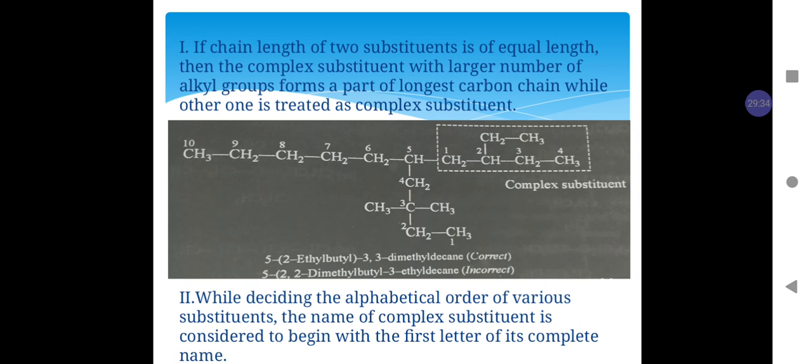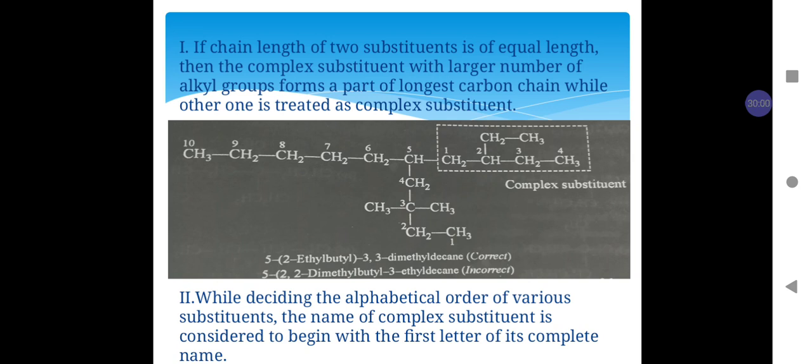In doing the numbering in such a way, we see that at carbon number 5 there is a substituent. This substituent has 4 carbon atoms with an ethyl group on carbon number 2.